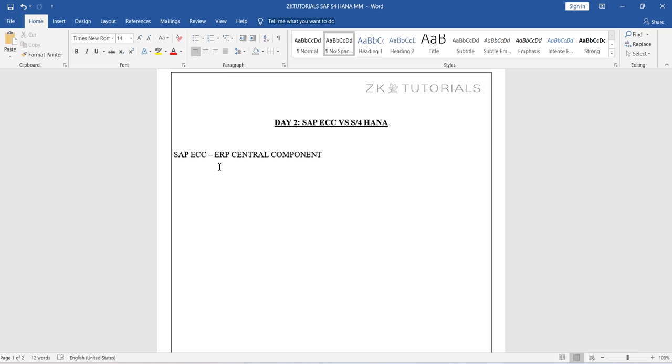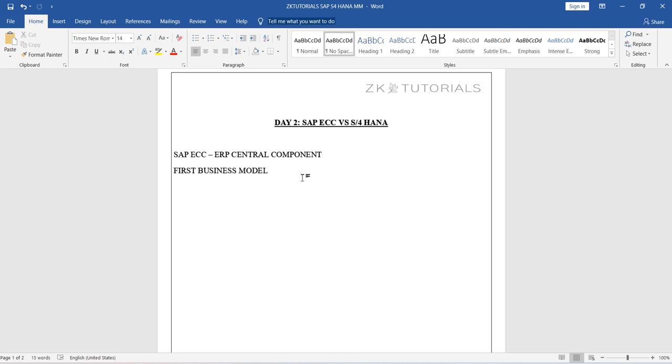This ECC is the first business model in SAP. Previously there was no business model from SAP in the market, because SAP's competitors had already launched their models. For example, take competitors like Oracle or Microsoft: they already had the model.